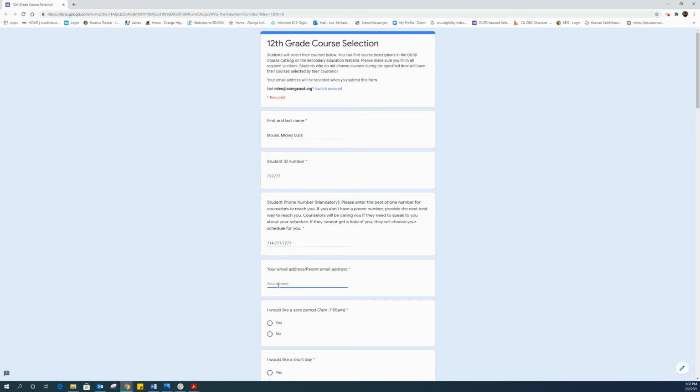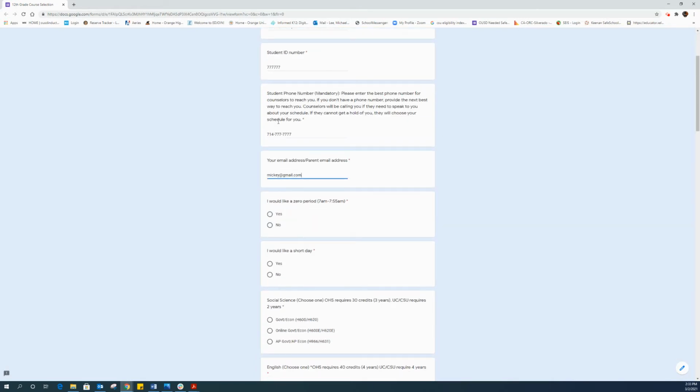The next one is your email address. It has to be an email address that you check often, so don't put one that you do not check often. Let's go ahead and put mickey@gmail.com. Do not email that, because it is made up. Also, if the counselor cannot get a hold of you by phone, they're going to email you, so make sure it's an email you check quite often.